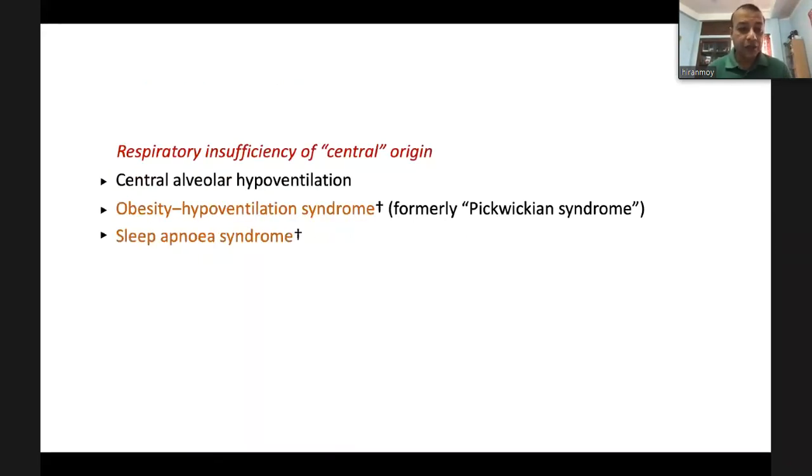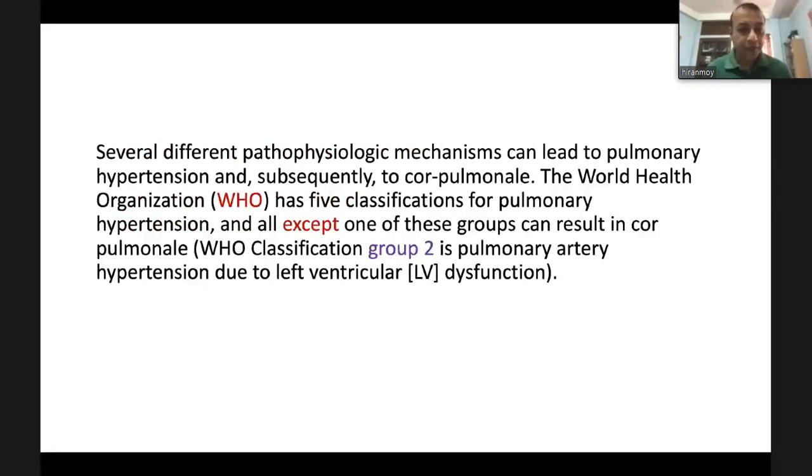Some are of central origin of respiratory insufficiency: central alveolar hypoventilation, obesity-related hypoventilation syndrome, previously called Pickwickian syndrome, and sleep apnea syndrome. These are the respiratory etiologies of pulmonary hypertension, which leads to cor pulmonale. Several different pathophysiological mechanisms can lead to pulmonary hypertension and subsequent cor pulmonale. The World Health Organization has 5 classifications of pulmonary hypertension.